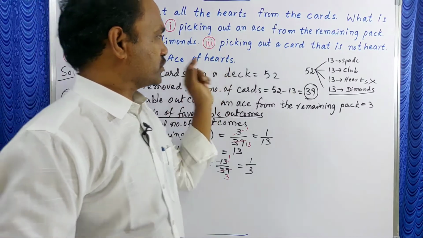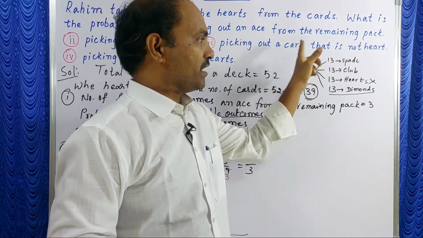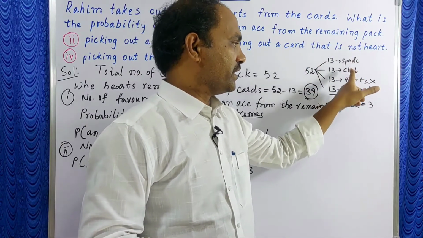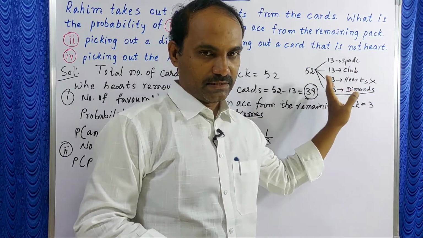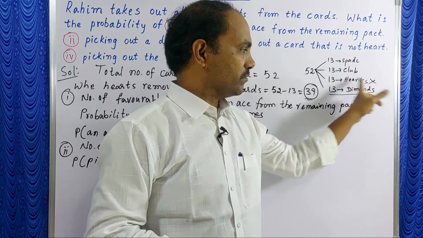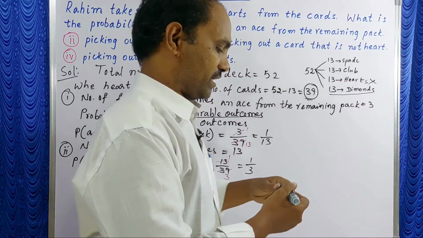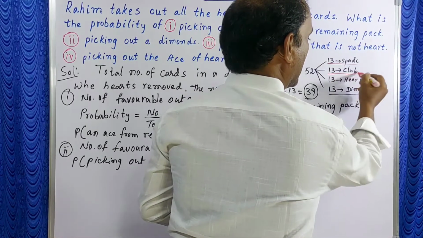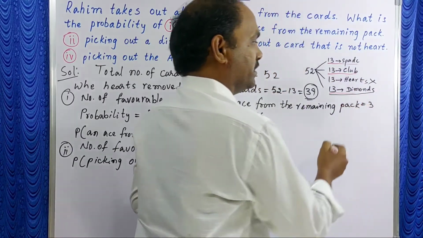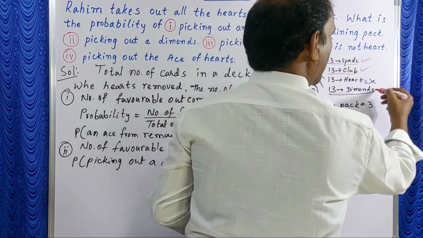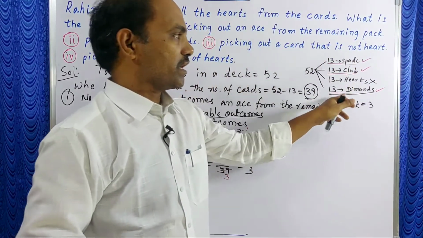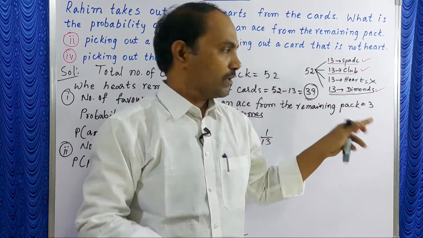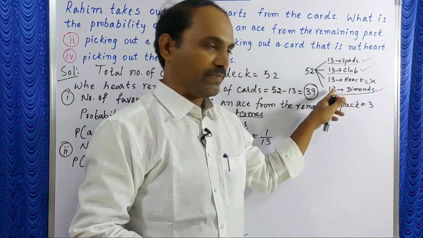Yes. Now the third question, picking out a card that is not a heart. In a deck of cards, there are spade, club, heart, diamond. Here hearts are removed, then how many are there? Only spades, clubs and diamonds are there. Spades, clubs, diamonds, these three are also not hearts. So how many are there total favorable outcomes? 13 plus 13 plus 13.